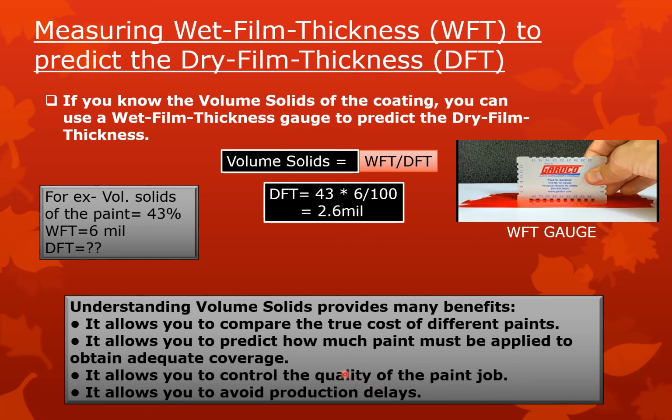You know that after drying the paint, there will be only pigment and resins, so only solids. So properties like adhesion and exterior durability all depend on the volume solids. And it allows you to avoid production delays. It means how much you are going to produce, and if you have accurate solids, then you will get a perfect formula and a perfect product. So it will also reduce production delays.